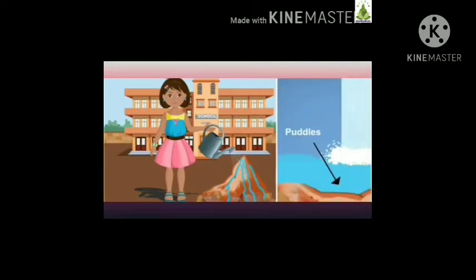Children, can you tell me where do puddles form? The puddles are formed at the place where small pits are formed. Meaning of puddle is a small pool of water. Meaning of pit is a small hole in the ground. Now stop watering the hillock and observe carefully.